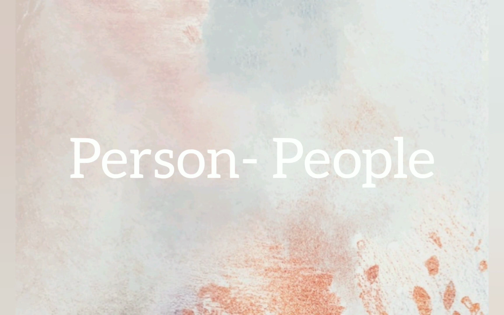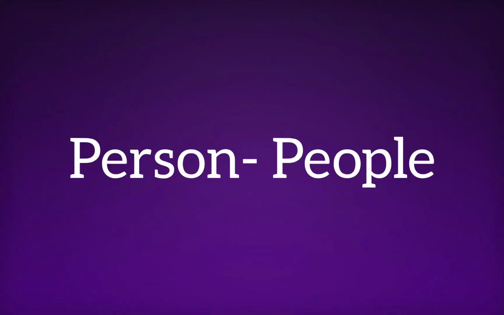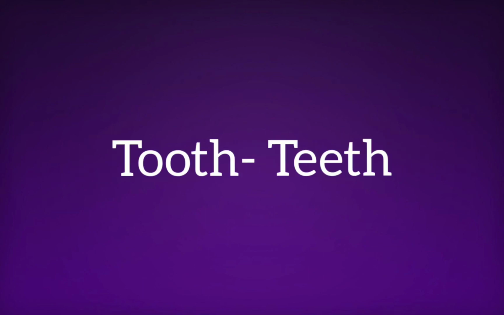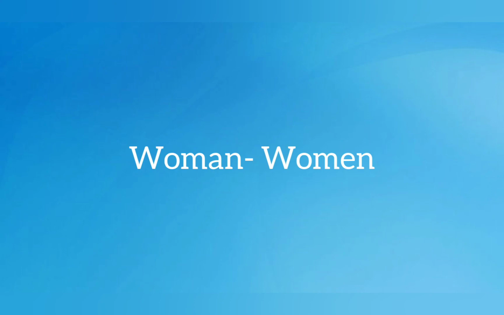Person. We say one person, right? What is the plural of person? It's people. And child. Child is a singular noun, but when we talk about more children, we say children, isn't it? Tooth, one single tooth, like tooth fairy. When we talk about more than one, we say teeth. Woman, plural women.